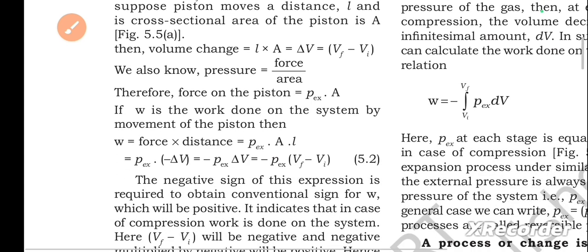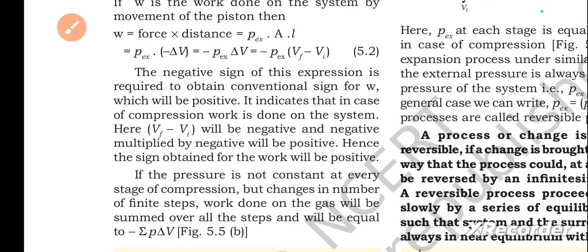We also know pressure equals force by area. Therefore, force on the piston equals Pex into A. If W is the work done on the system by movement of the piston, then W equals force into distance. The negative sign in this expression is required to obtain the conventional sign for W, which will be positive. It indicates that in case of compression, work is done on the system. Here, Vf minus Vi will be negative and negative multiplied by negative will be positive. Hence, the sign obtained for the work will be positive.